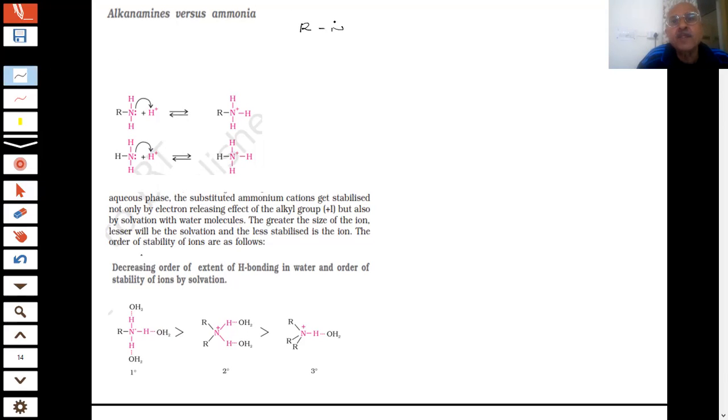If I write an amine, there is a lone pair of electrons which is responsible for the basicity. So the basicity is decided by the availability of this lone pair of electrons. The more it is available, the more basic it is.